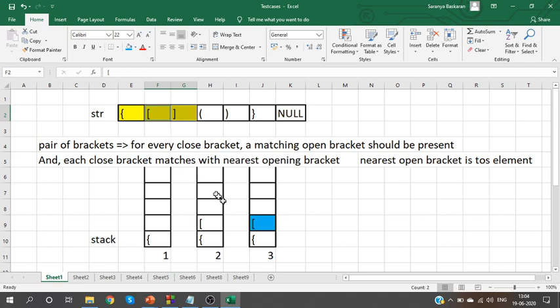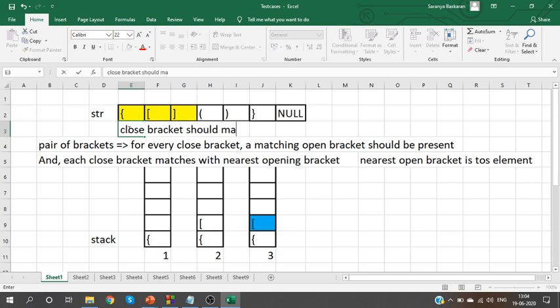Where do we have the nearest open bracket? In the top of the stack. So in general I can say a close bracket should match with the top of stack element. Clear? The nearest open bracket is present at the top of the stack. This is my understanding.